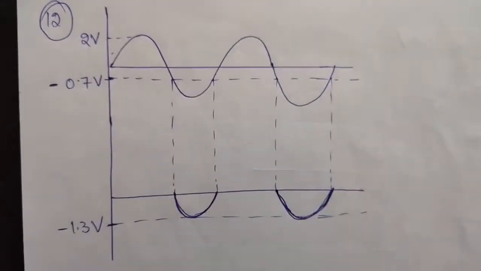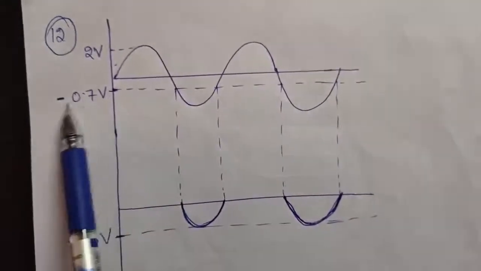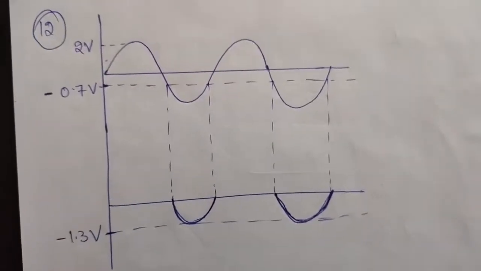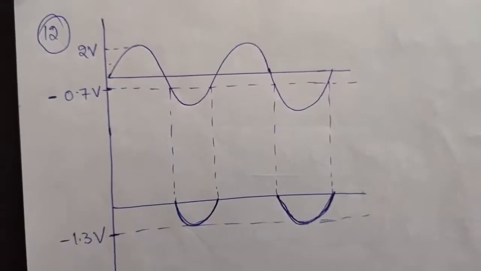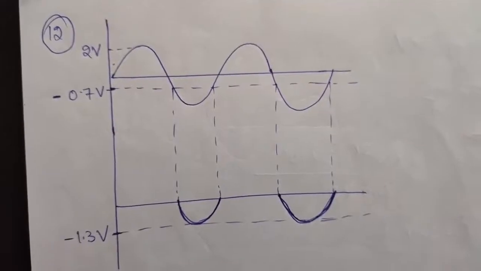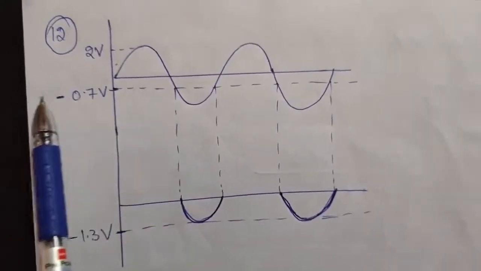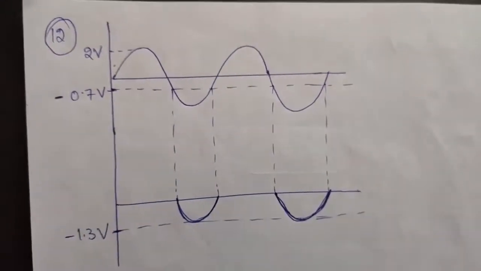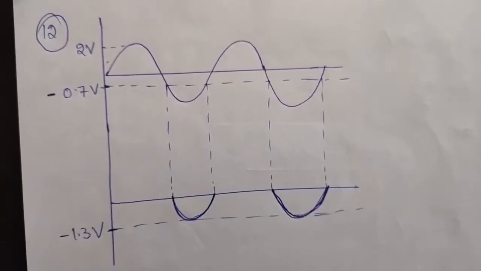Okay, now what will happen? See, what is the meaning of this? That it is reversed. The thing that we studied in our theory lectures is that in the positive half cycle the half wave rectifier was working, and in the negative half cycle the diode was not working. But here, because the threshold voltage of the diode is taken to be negative, the case will reverse. That is, now it will work in the negative half cycle and the diode will not work in the positive half cycle.